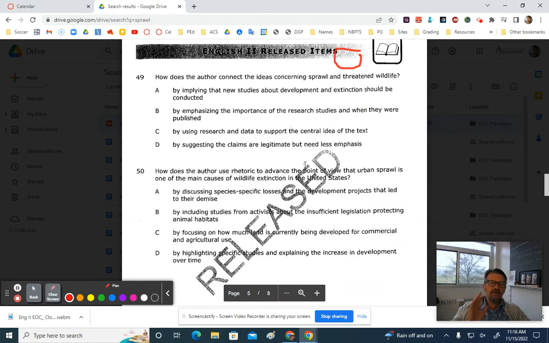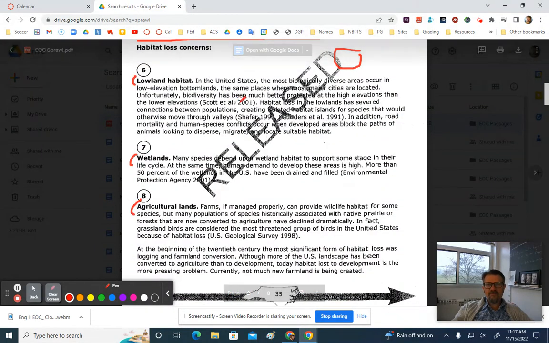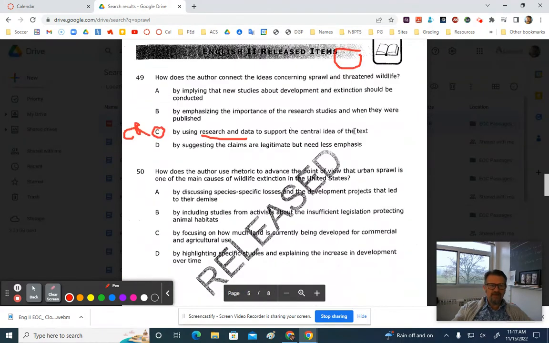All right, number 49. How does the author connect the ideas concerning sprawl and threatened wildlife? The correct answer is C. By using research and data to support the central idea of the text. Do they use research and data? Absolutely. There's all kinds of statistics and references to articles and numbers. So yeah, definitely using research and data.